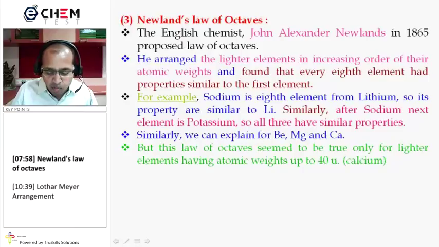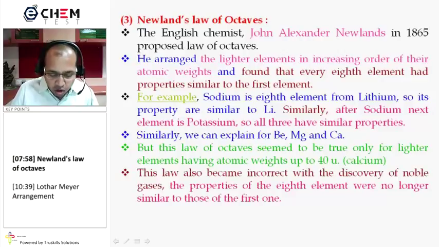But this law of octaves seemed to be true only for the lighter elements having atomic weight up to 40, and for elements having atomic weight greater than 40, it was not obeyed perfectly. This law also became incorrect with the discovery of the noble gases, because after that the 8th element cannot have a similar property.